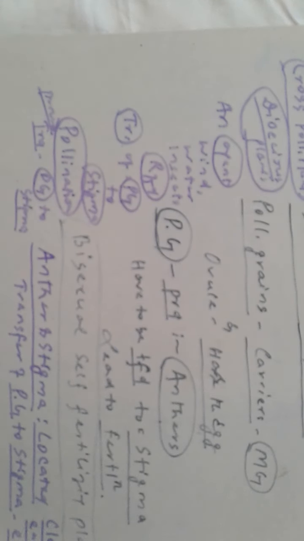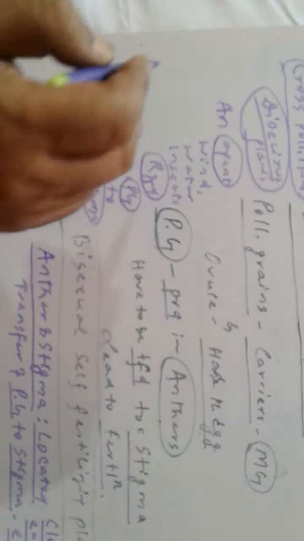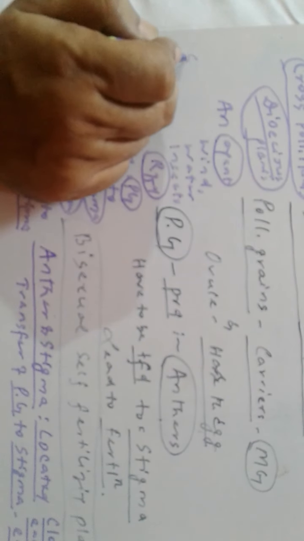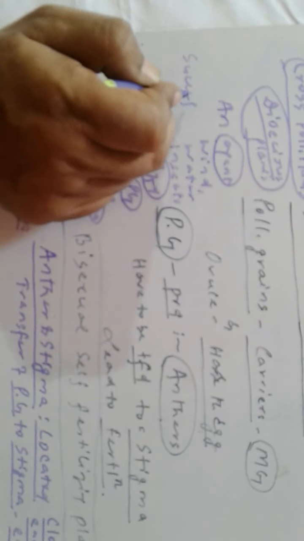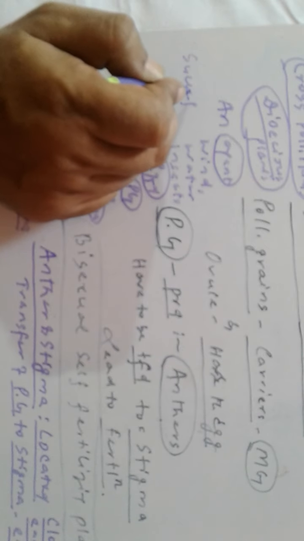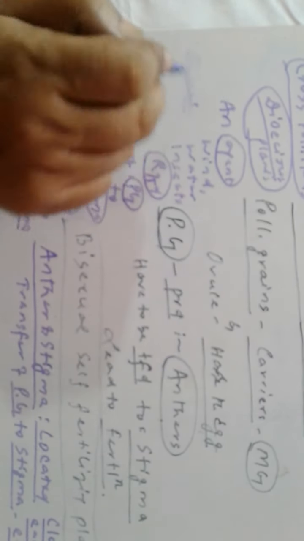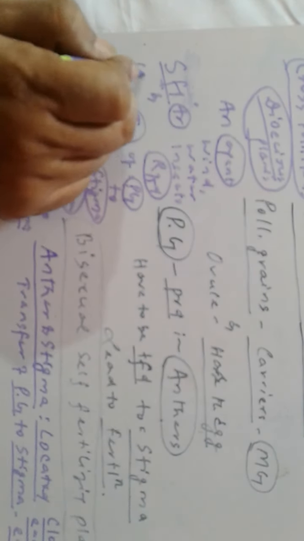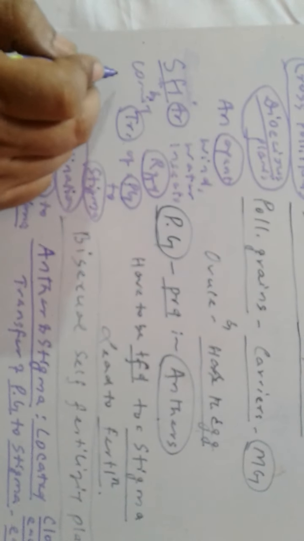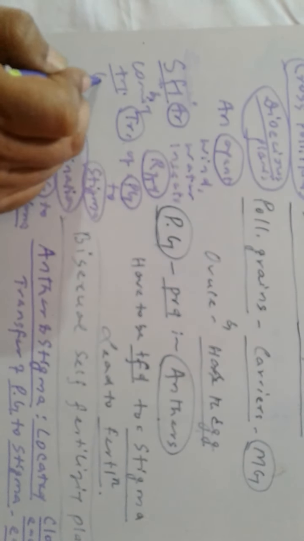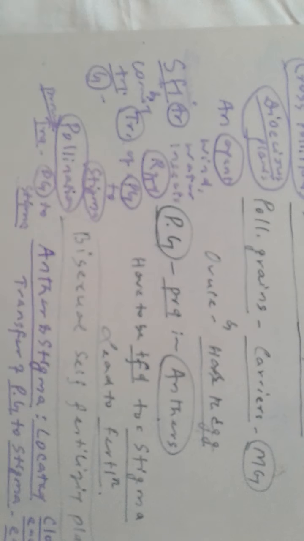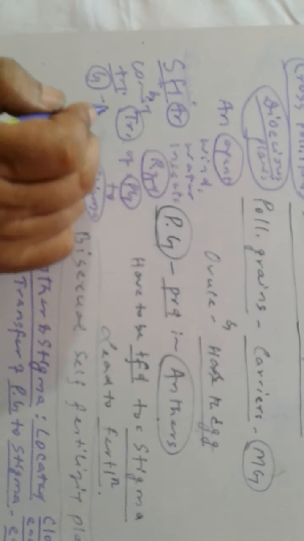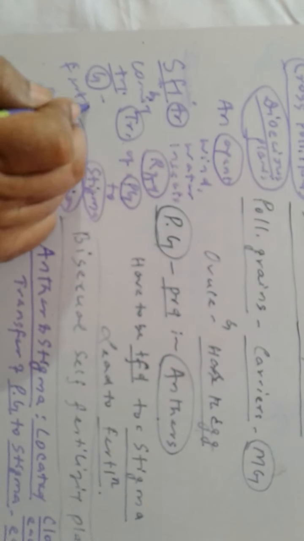Two things are quite necessary: first of all, successful transfer and coming together of gametes. Both of them are quite necessary for fertilization.